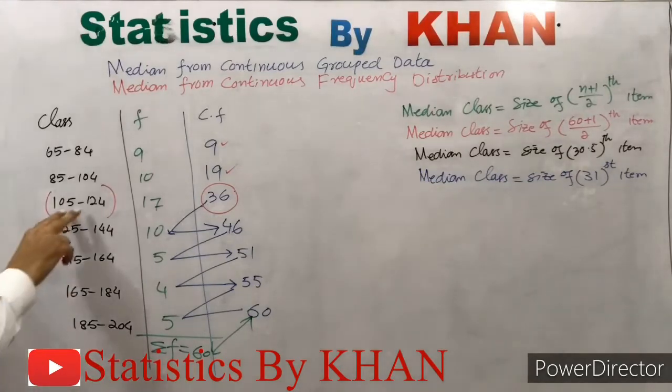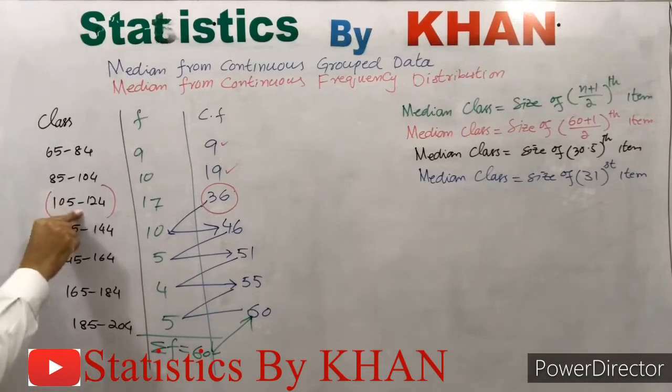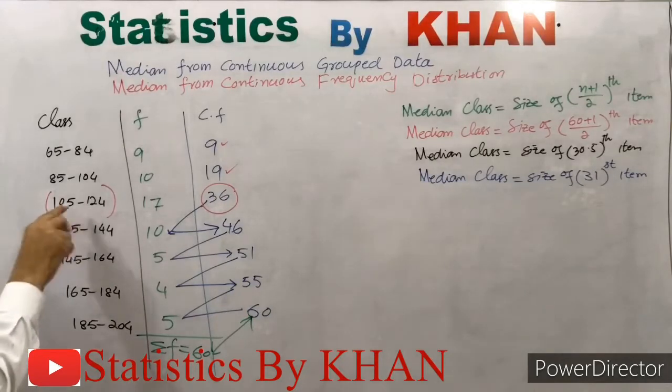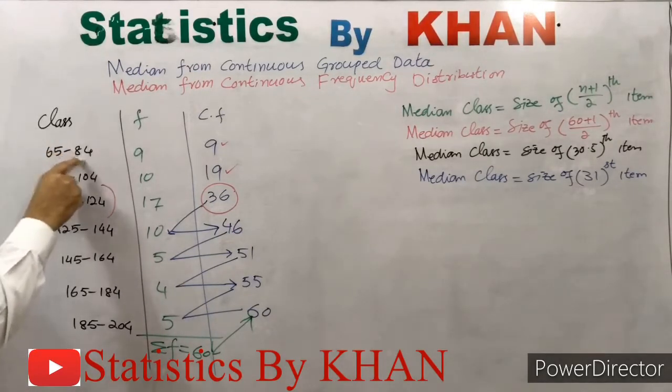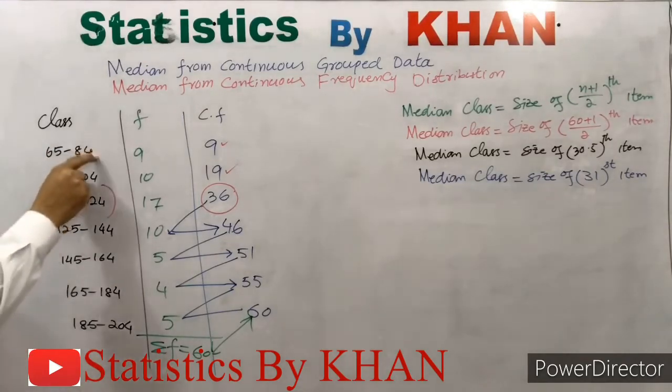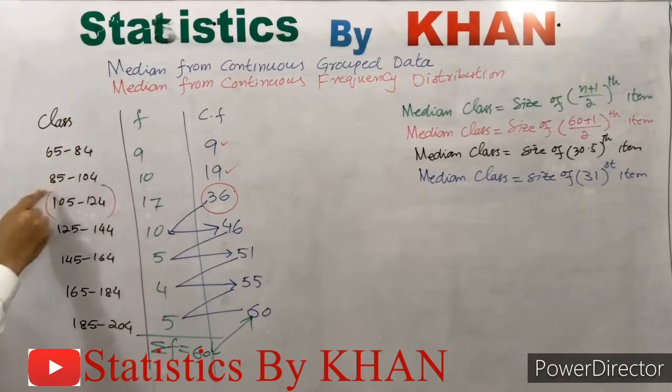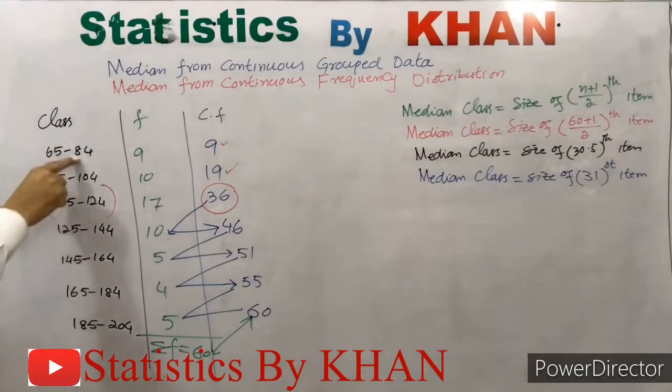But as there are infinite values and for the median we need a single value, now we will interpolate a single value in this class. Now as we are dealing with the median class, and these classes correspond to continuous grouped data or a continuous frequency distribution, by definition there should not be a break in the values of the variable. If we look at the various classes, there is a gap between the two classes. That is, the upper limit of the previous class is not equal to the lower limit of the succeeding class. So this is a gap.